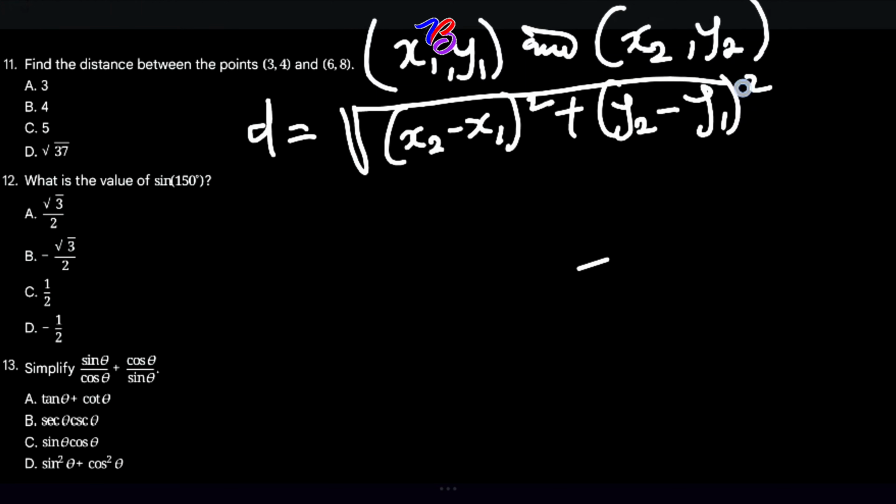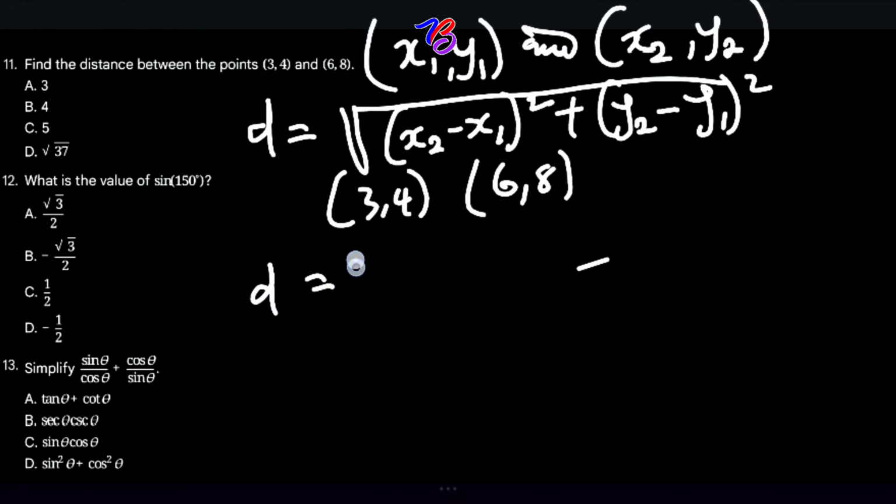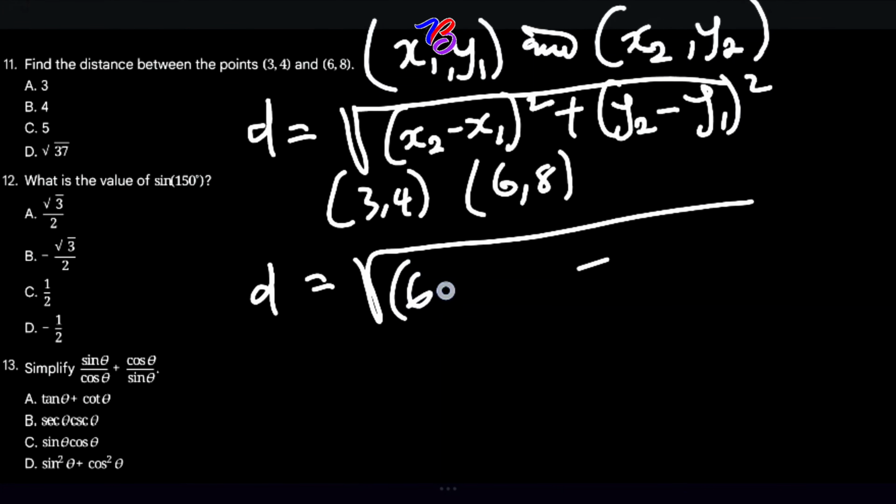Our given points are 3, 4, and 6, 8. So let's substitute now. So our distance d is equal to the square root of (x2 is 6 minus 3, x1) squared plus (y2 is 8 minus 4) all squared.